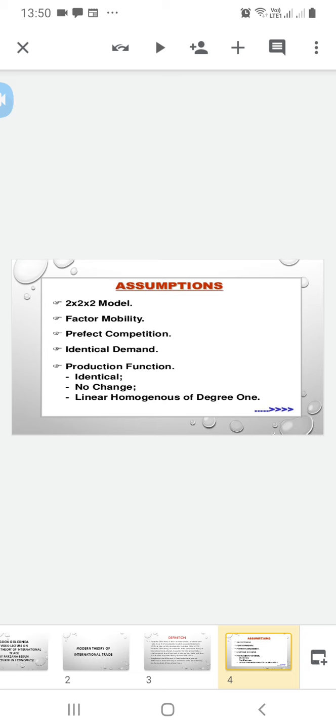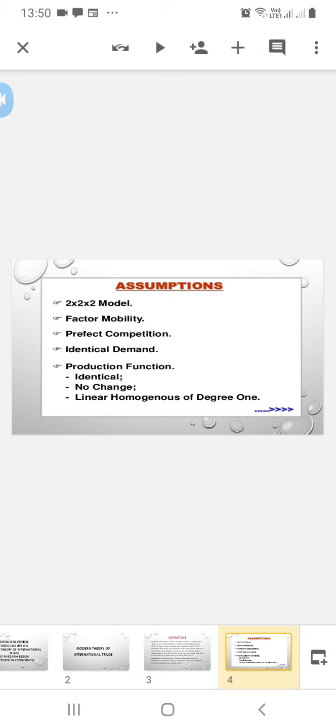That is called linear homogeneous. There is no change in technological knowledge.